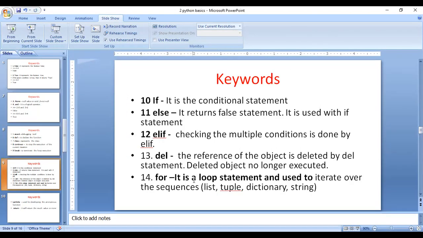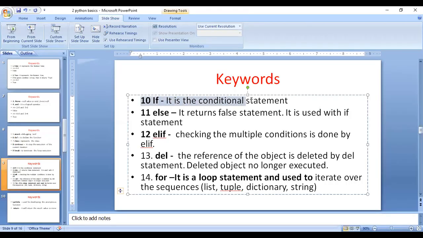The if statement, how can you represent the if statement? What is an if statement here? It is the conditional statement. The simple thing here: if Rama is a boy, or if Rama earns 10,000, then he is eligible, or if Rama earns 30,000, then he should pay the tax. Like that, there are different conditions.